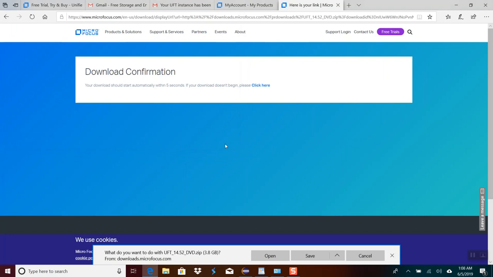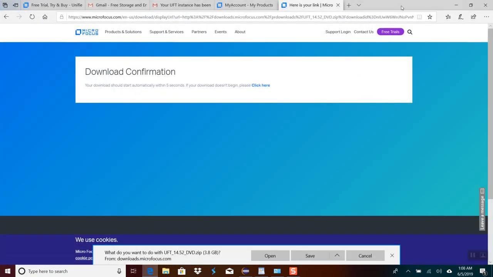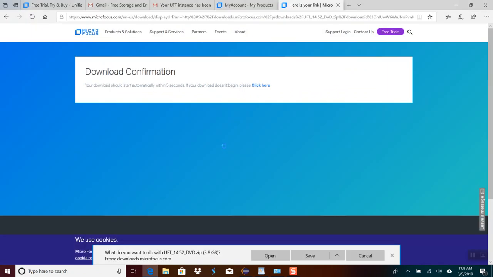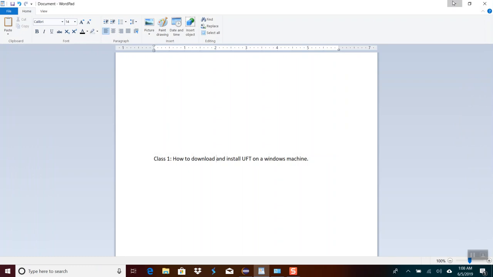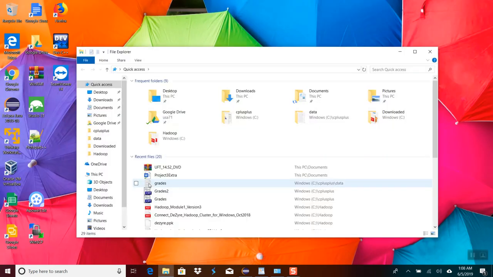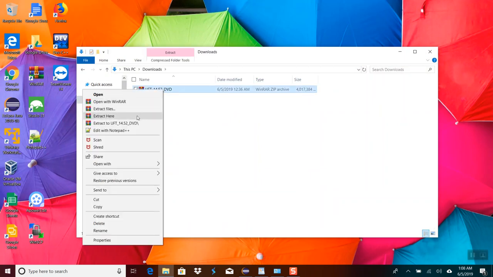So after 5 minutes, this is what you're going to do. I'm going to close all the browsers I don't need. And then I'll go to my folder, right click and unzip. Here, extract to here.